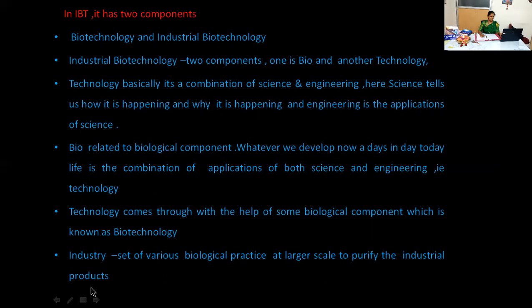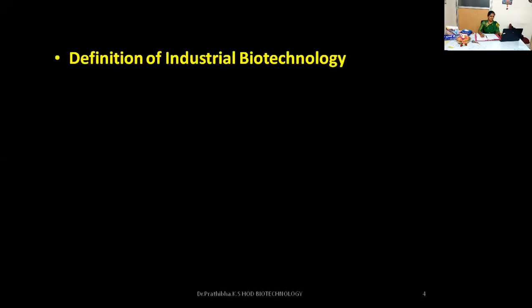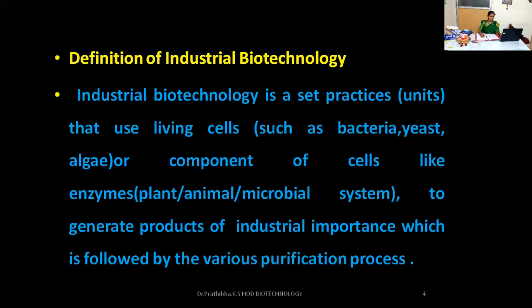What are the industrial products? The microbial products are the industrial products, like vitamins, enzymes, organic acids, alcohol, hormones, antibiotics, drugs, biofuel, then monoclonal antibodies, and many more, which come under industrial biotechnology and will be obtained at the largest scale. There are varieties of definitions, but you can consider this particular definition for industrial biotechnology.